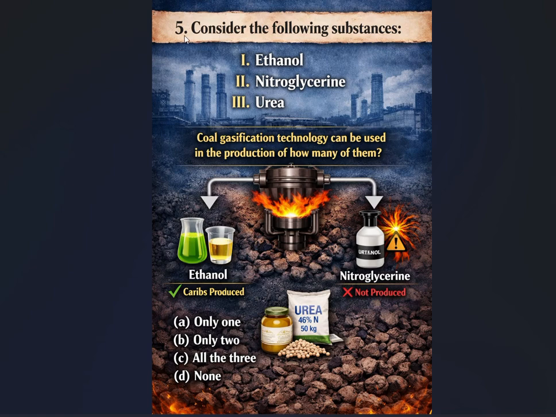I don't want to waste our precious time. Let's dive into our question. Consider the following substances: first option is ethanol, second nitroglycerin, and third urea. Coal gasification technology can be used in the production of how many of them? Options are A. Only one, B. Only two, C. All the three, and D. None.